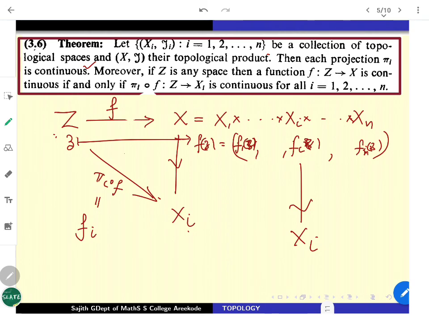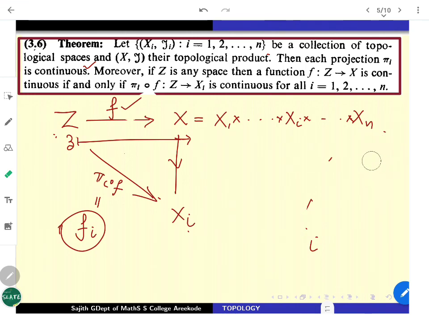Now, once you understand this, how do we say the converse part? Given that each fi is continuous, from there you have to conclude that f is continuous. How to say that? Remember the following. How to check this thing?